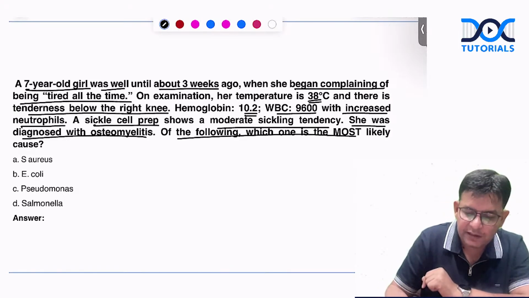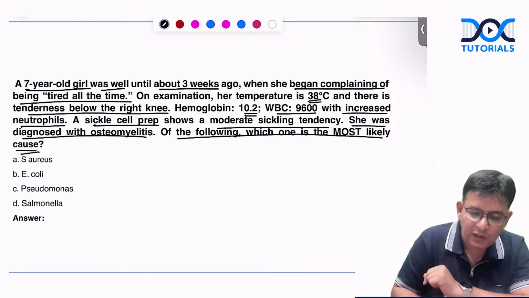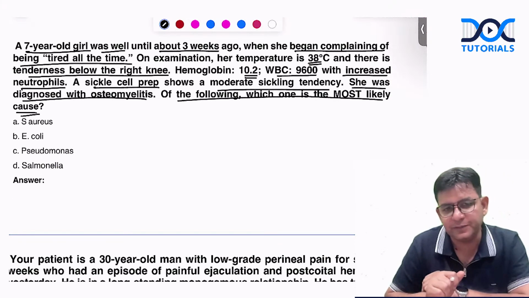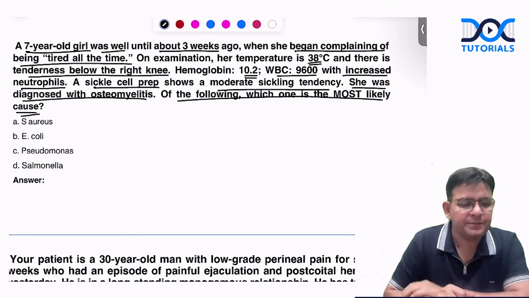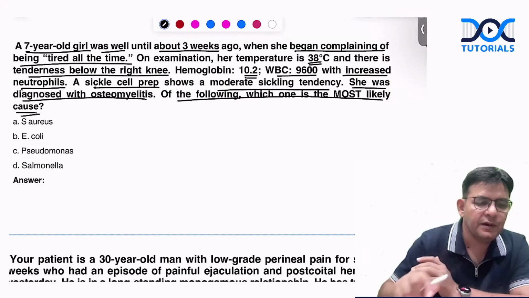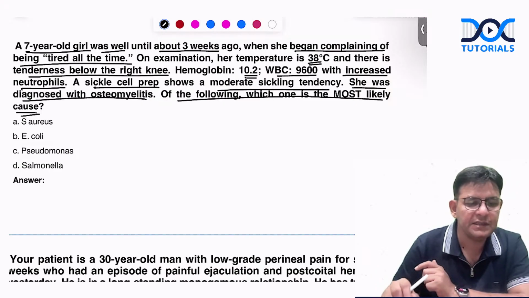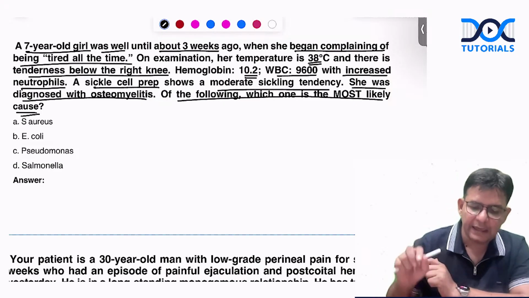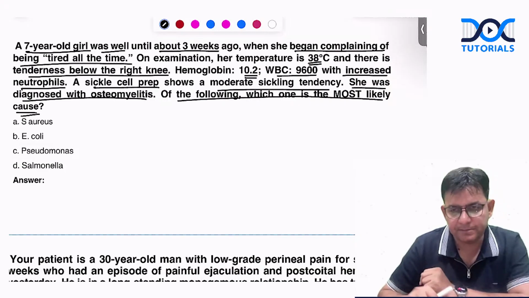Which of the following most likely caused this particular condition? Tell me, what is your answer for this question, guys? That fellow was having the features of osteomyelitis, having sickle cell anemia. So what likely is your answer for this? Tell me.